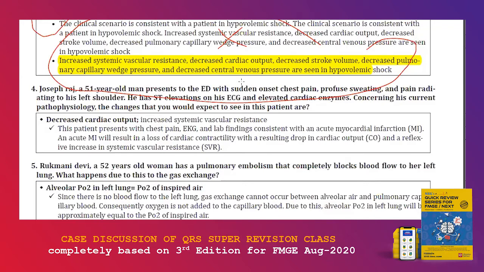So the heart needs its own blood supply, as other organs need their own blood supply. When the heart needs to stay alive, it would try to get its blood supply, steal its blood supply, and it is going to create neovascularization. It's going to take time, but the heart needs time for itself, because if the heart is dead, the entire body is dead. So that's what it will do. Instead of providing a lot of blood to other organs, it is going to keep the blood for itself. So decreased cardiac output and increased systemic vascular resistance. This is very, very essential for your MCQ. If you don't understand this concept, that is very tough.